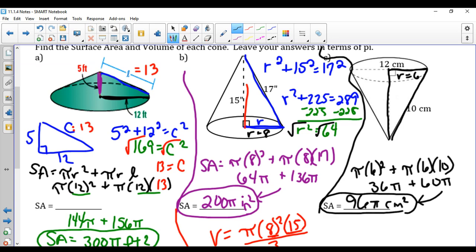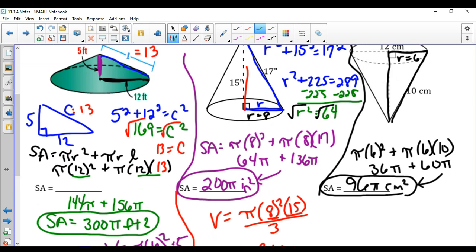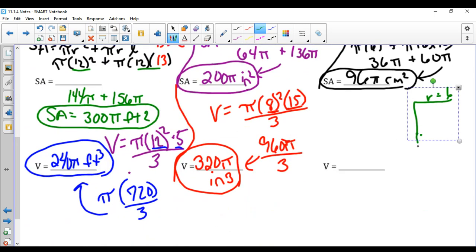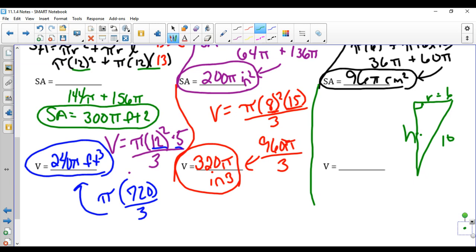That one was super fast because you had everything you needed. The volume though, we do not have the height. We know that our radius is 6, and we do not have the height of this cone. We need to figure that out. But we do know that the hypotenuse, or the slant height, is 10. So here we could do our a squared plus b squared equals c squared.